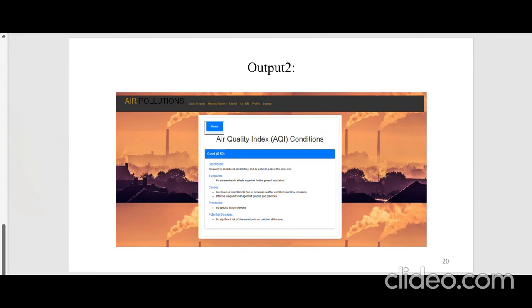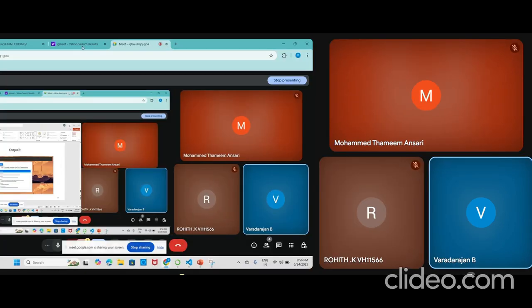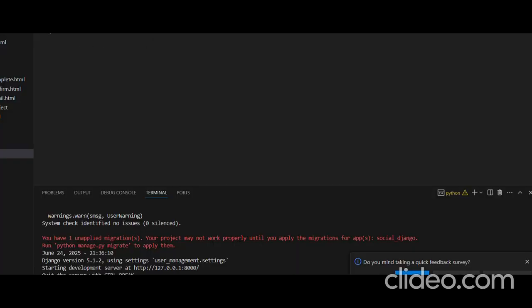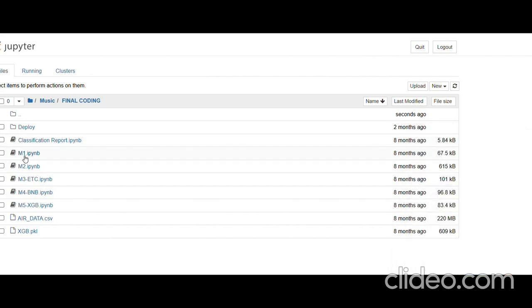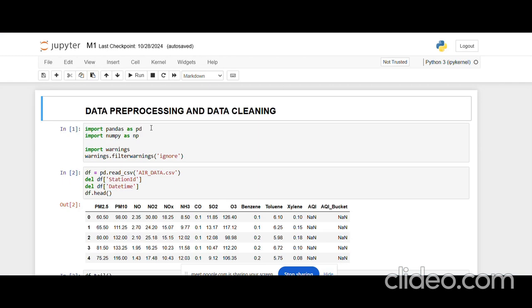Okay, next we can go with the output. So here we can see a lot of modules which are present here, and we can see module 1. Here we are seeing the data pre-processing and data cleaning.